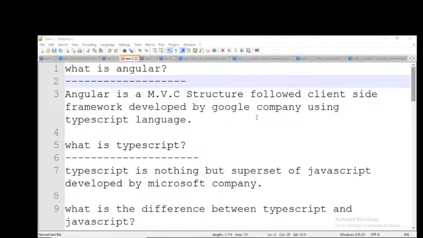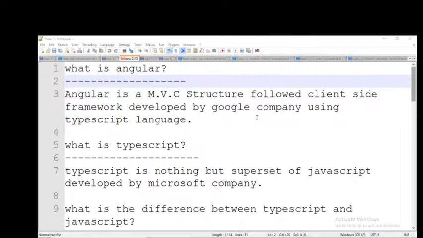So what is a superset? Superset means a modified version of JavaScript, or an extended part of JavaScript. Clear, everybody? Kindly respond.